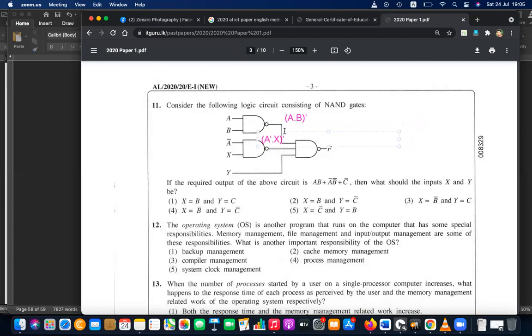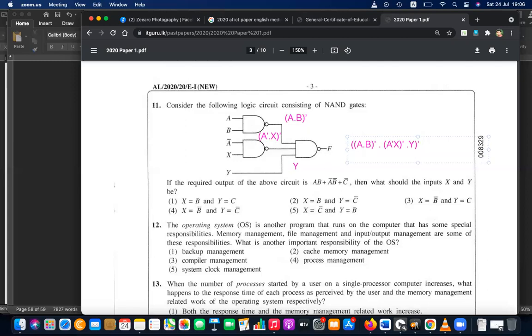That is this one. Third one is just Y, right? It is just Y. So if you send this to the final gate, you will get A and B not, or A not X not, or Y. Here also Y, the whole thing will be inverted due to this NAND.